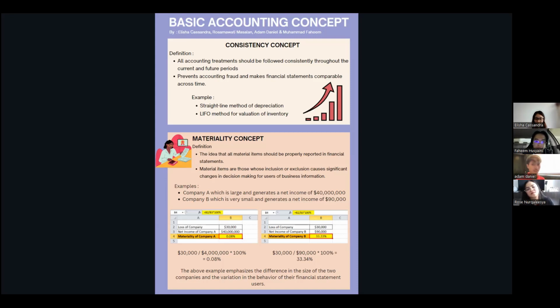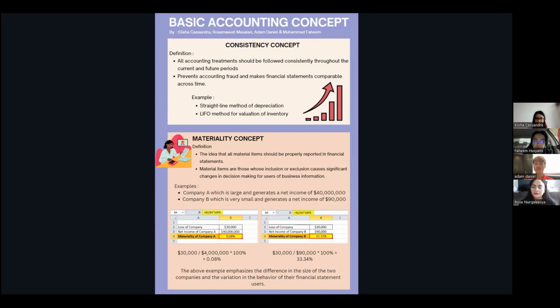For defining the consistency concept, the basic idea is that anytime a company opens, they will follow the exact way, style, or pattern of their accounting. The consistency concept is that all accounting treatments should be followed consistently throughout the current and future periods. For example, if at the start the company is doing it the A way, they cannot also do it the B way, because they need to keep consistency in the accounting method.